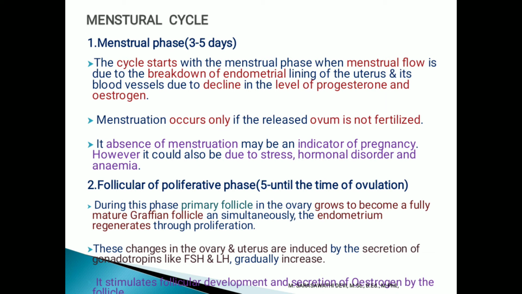Second phase of the menstrual cycle, follicular or proliferative phase. It starts from the fifth day until the time of ovulation. During this phase, primary follicles in the ovary grow to become a fully mature Graafian follicle, and simultaneously the endometrium regenerates through proliferation. These changes in the ovary and uterus are induced by the secretion of gonadotrophins like follicle stimulating hormone and luteinizing hormone. Gradually they increase, stimulating follicle development and secretion of estrogen by the follicle.